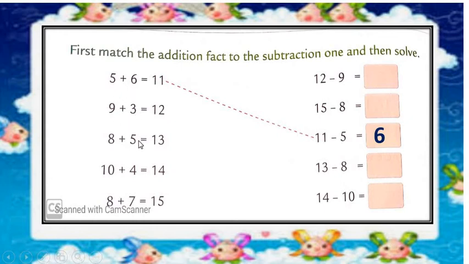12 before, 11, 10, 9, 8, 7, 6, 5, 4 and 3. 12 minus 9 is equal to 3. 9 plus 3 is equal to 12 when 12 minus 9 is equal to 3. Let's match it.